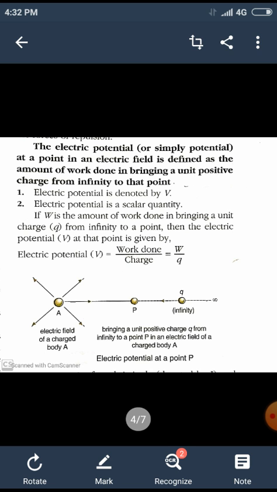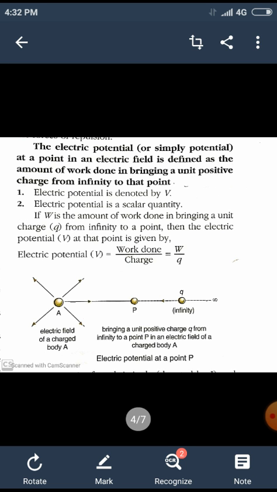In our previous class, we learned that like charges repel and unlike charges attract. Consider a charged body A. Now this charged body A will have a field around it where it will exert either a force of attraction or repulsion on another charge when brought near it.